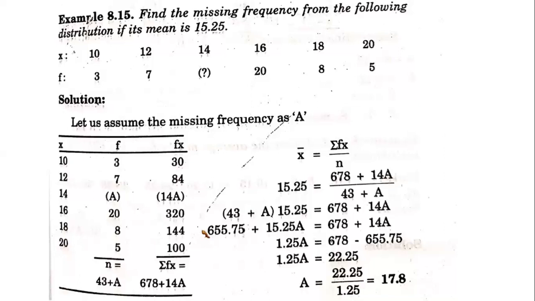What we have to do is assume the missing frequency as a variable. So let the variable be a. As usual we proceed. You have to calculate f, then sigma fx. f is calculated as the sum of the frequencies, that is 43 plus a. Sigma fx is x into f added up, that comes to 678 plus 14a. When you put this into the formula, you cross multiply and bring all the a on one side and the numbers on the other side. Then you will get a equal to 17.8. So that is the missing frequency here.